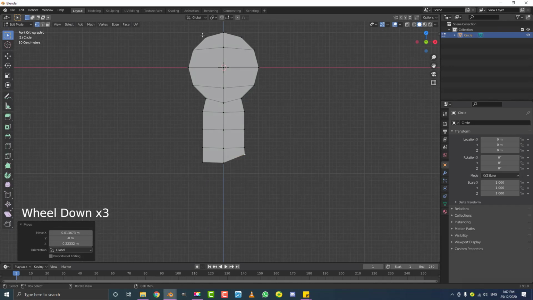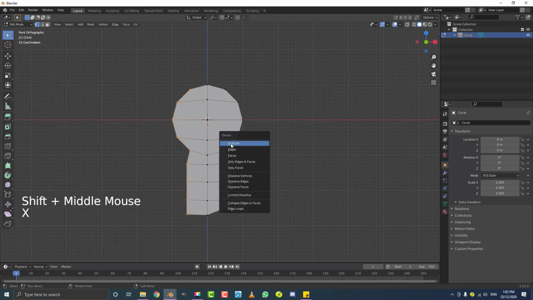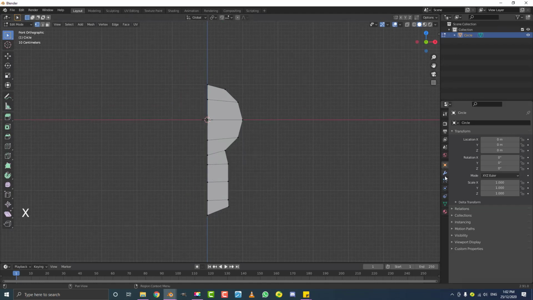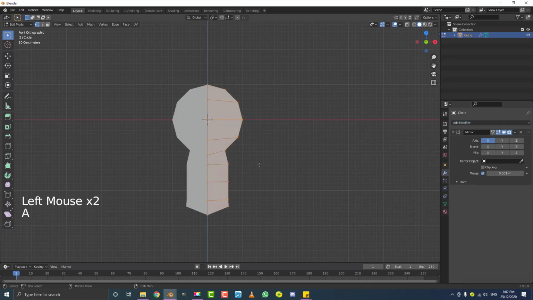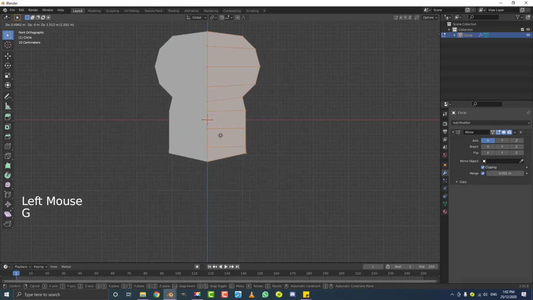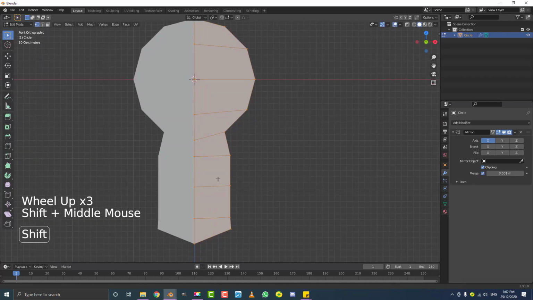Now, we don't want to have to model on both sides. So to save time, we're going to select all of these vertices on our left side, and hit X and just delete those vertices. Just go over to your modifiers, and let's give this one a mirror modifier. Now if you don't want it to come apart, you just need to make sure to enable clipping. So now if you enable clipping, you can see it's all fused together properly. Okay, so now we can go on with the rest of this tutorial.